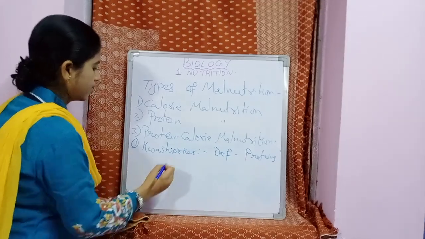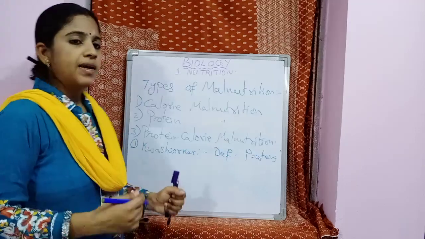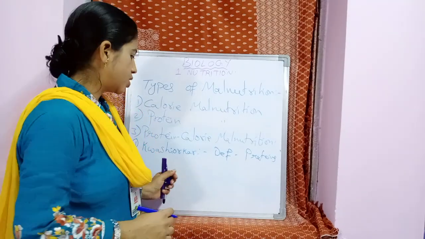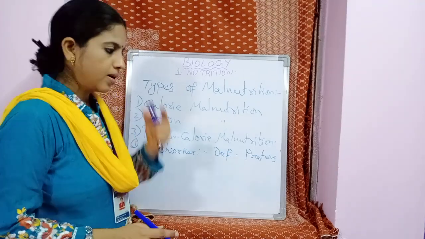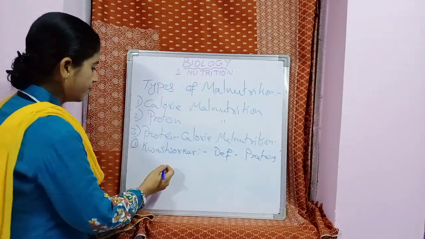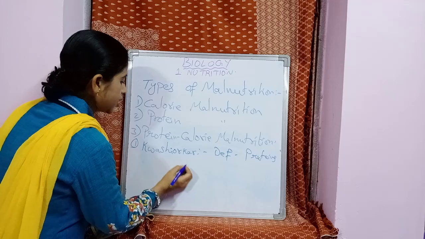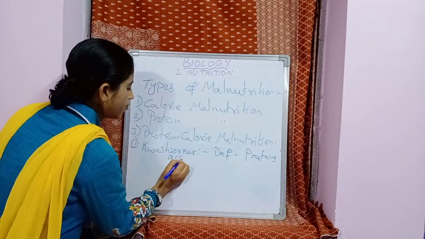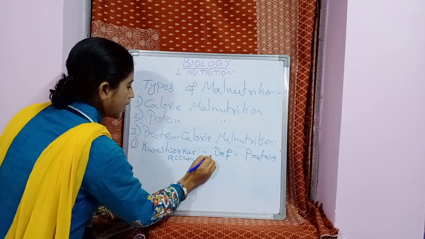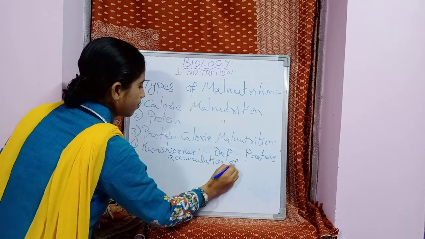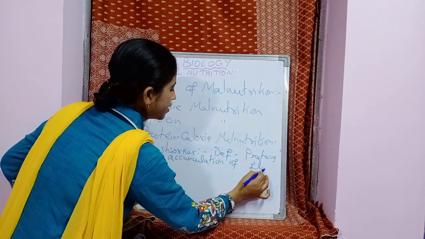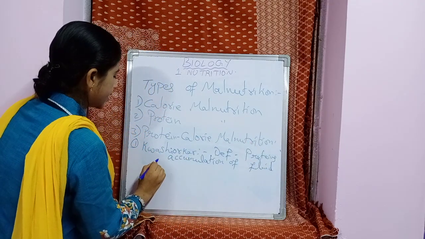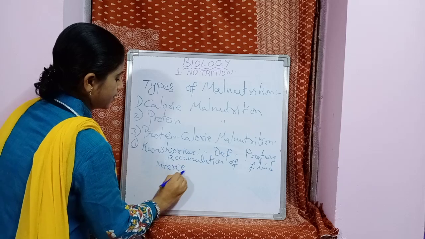If the diet does not have protein-rich food, that condition leads to kwashiorkor, and this leads to accumulation of fluid in the intercellular spaces.